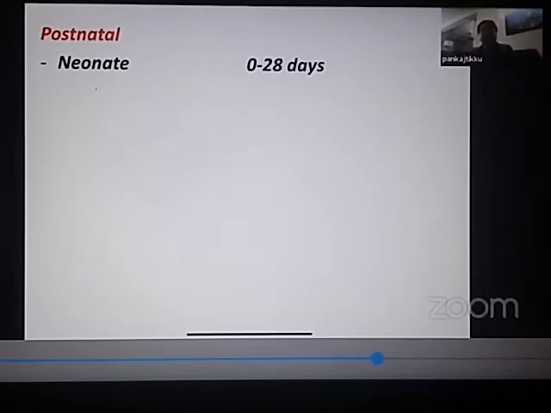So someone asks you, who is a neonate? You will say, sir, a neonate or a newborn, as a layman will call, a newborn is a child who is in the first 28 days of life. Then a child who is less than 1 year of age will be called an infant. So who is an infant? Infant is a child who is less than 1 year of age.